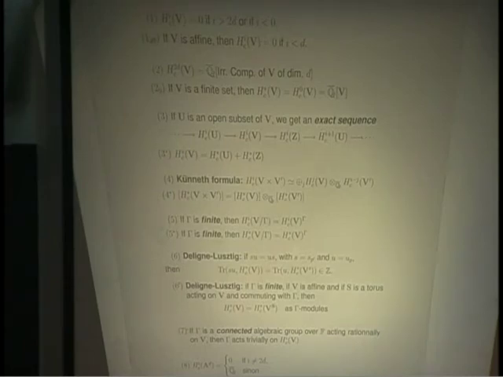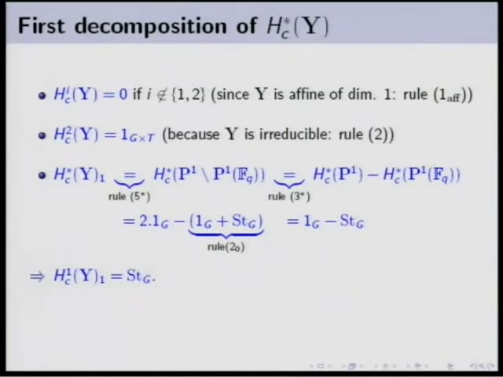The second thing that we can say: first of all, H star c is concentrated in degree 1 and 2. In degree 2, we know that it is a trivial character, so it tells you that in degree 1, the one isotypic component of the degree 1 cohomology group of Y is the Steinberg character. So you see, even if you don't know anything about L-adic cohomology, we have computed at least this thing.